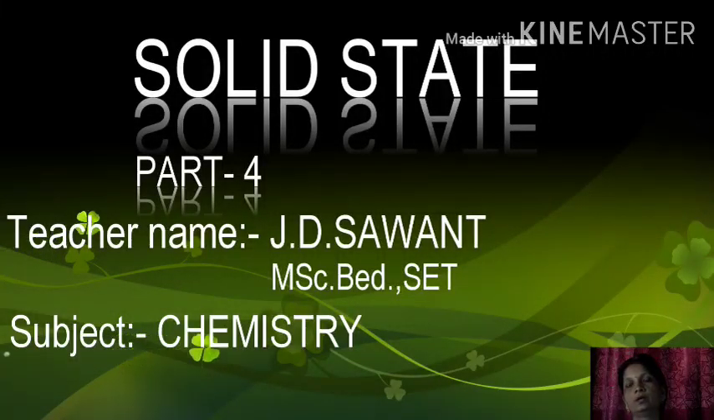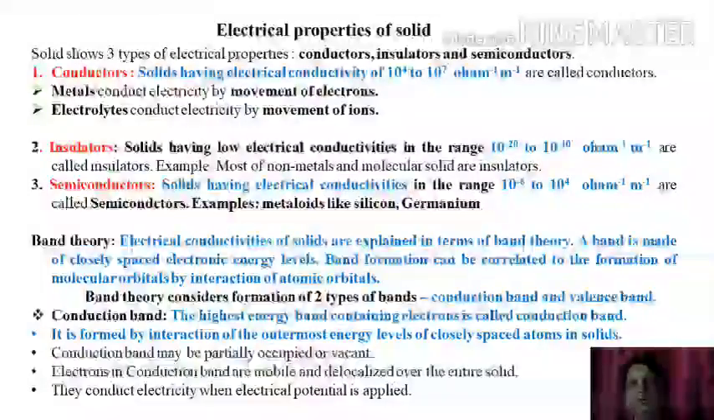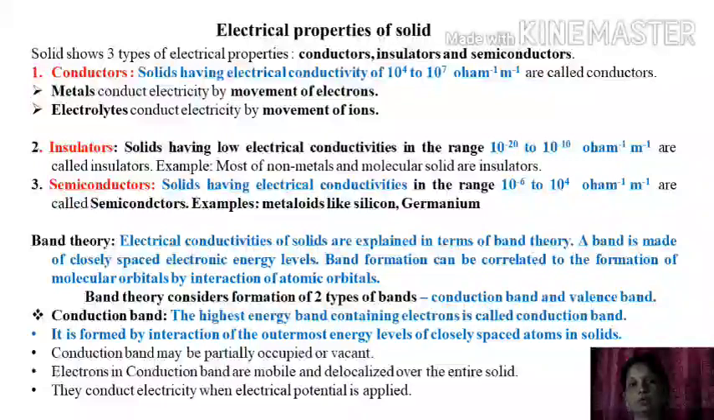Hi students, we are discussing the fourth part of the solid state topic. Here we are going to discuss the electrical properties of solids. Solids have three types of electrical properties. Some of them are conductors, some of them are insulators, and the rest are semiconductors.